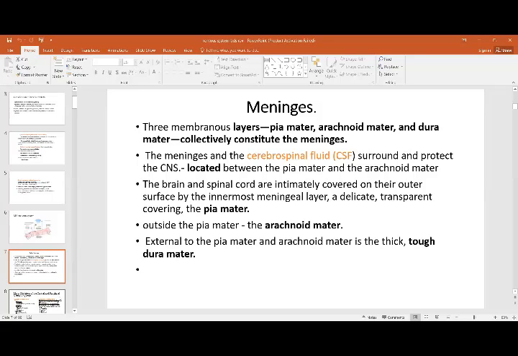The brain is covered immediately by the pia mater. Outside that is the arachnoid mater, and the outermost is the double-layered tough dura mater, which has a meningeal and an endosteal layer. The endosteal layer of the dura mater is in contact with the cranial cavity, and the meningeal layer is indirectly in contact with the brain.